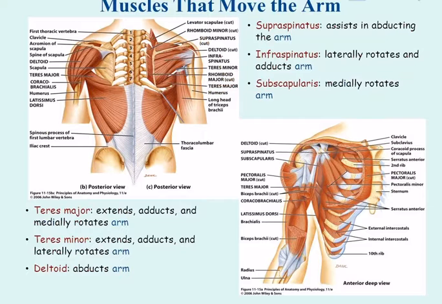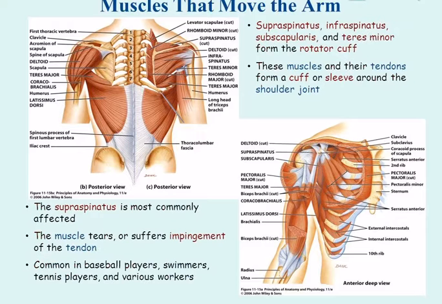Muscles that move the arm. Supraspinatus assists in abducting the arm. Infraspinatus laterally rotates and adducts the arm. Subscapularis medially rotates the arm. Teres major extends, adducts, and medially rotates the arm. Teres minor extends, adducts, and laterally rotates the arm. Deltoid abducts the arm.